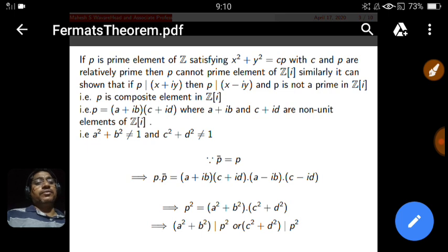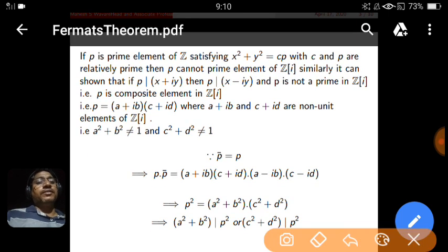So we have proved that if p is a prime in Z, it is not necessarily prime in Z[i]. But satisfying this condition, x square plus y square equal to cp and c and p relatively prime, then in that case p has to be a composite number. Cp is a composite element of Z[i].